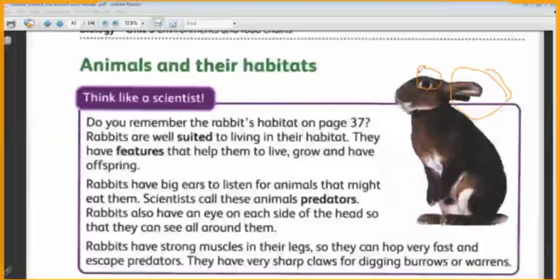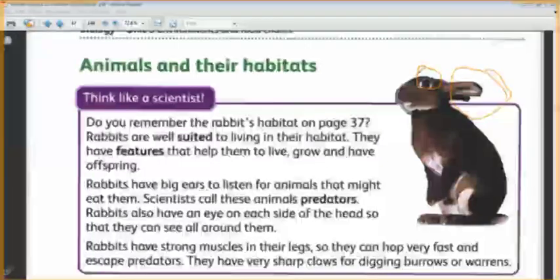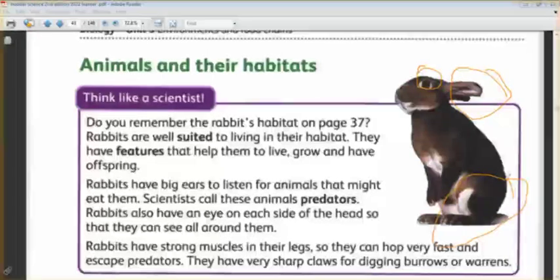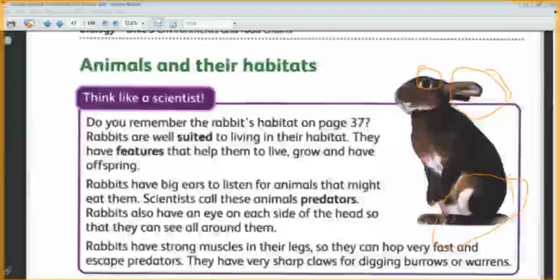The third one, having strong muscles in their legs. Yes, their legs contain strong muscles so they can hop fast and escape from their predators. This is the third feature. The fourth one is what?